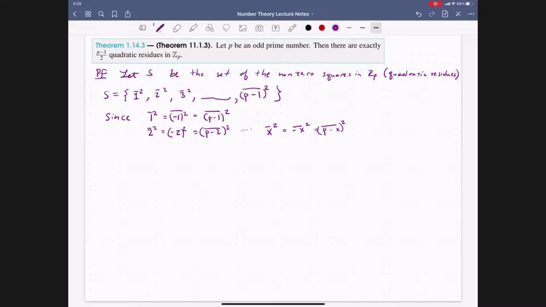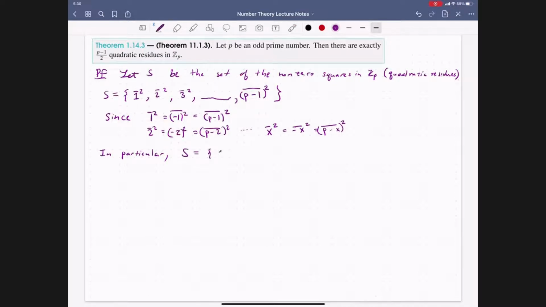Because we have these equalities, we get the following. We set this set S, but 1 bar squared and p minus 1 bar squared are the same element. So in the set, we are only counting the distinct elements, so we are actually double counting. This doesn't have p minus 1 elements. So we can use this idea to now eliminate the double count.